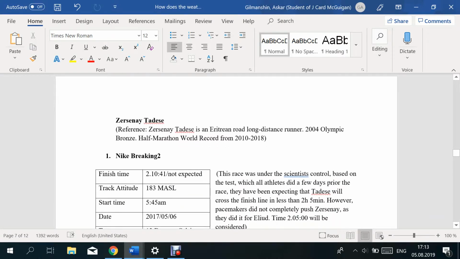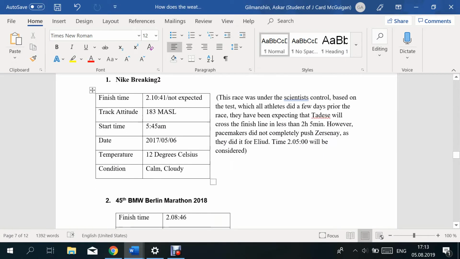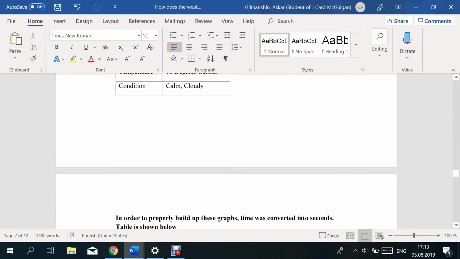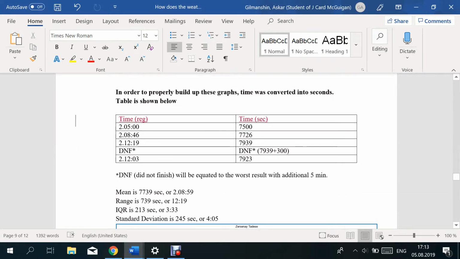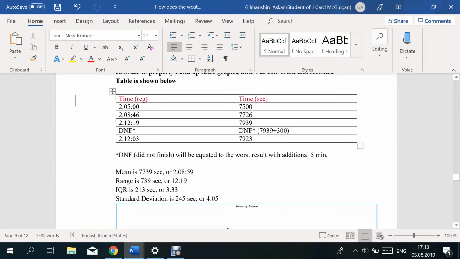The same information I have for the second athlete that I chose, Sisay Lemma. Okay, let's scroll it down. Here you can see the same summarizing table. For the did-not-finish result, I just added 5 minutes to his worst result in order to build this graph and include it as a point.